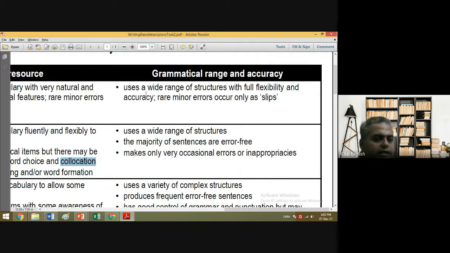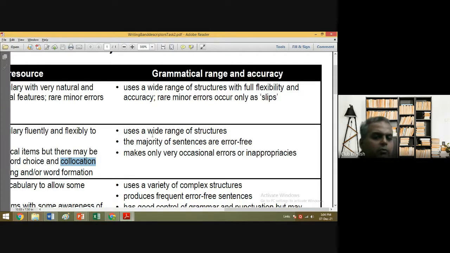There are various types of sentences: simple sentences, complex sentences, conditional sentences, compound sentences, phrase sentences, question sentences. So when you write a mix of these sentences, then you are writing a good grammatical range.